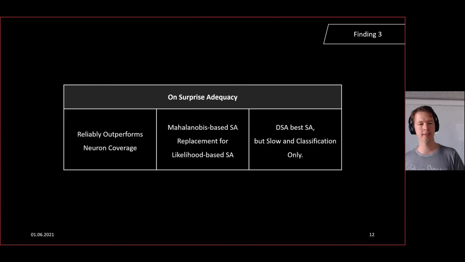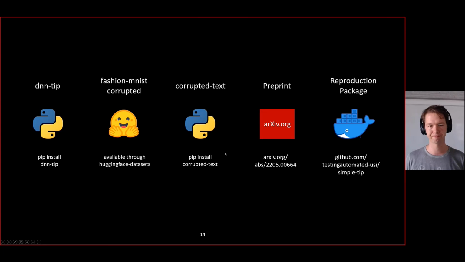This also emphasizes the strength of, for example, Mahalanobis-based surprise adequacy, as this one we can use for regression problems. Deep Genie, vanilla softmax, and the other simple baselines we used only apply to classification problems. If you want to generalize this to regression problems, I would now propose, based on these findings, to use Mahalanobis-based surprise adequacy.